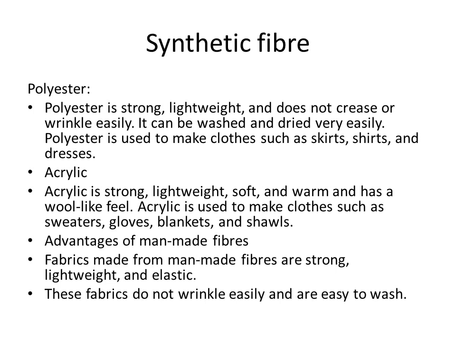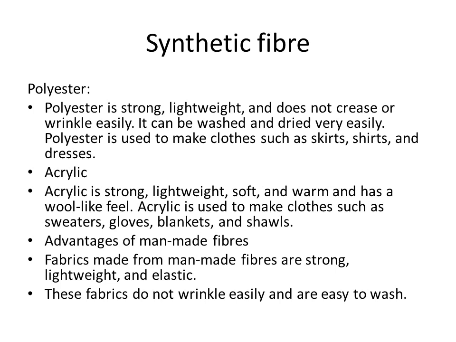I am repeating again. What is synthetic fiber? The fiber made by man by adding chemicals is called synthetic fiber. Three examples are there: polyester, acrylic and nylon. Polyester is strong, lightweight and does not crease or wrinkle easily. It is used to make clothes such as skirts, shirts and dresses.